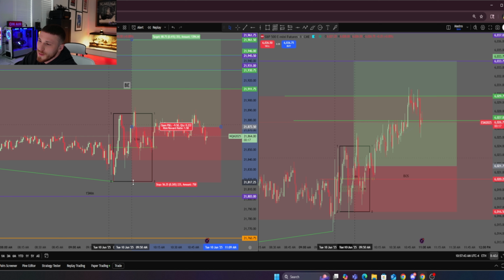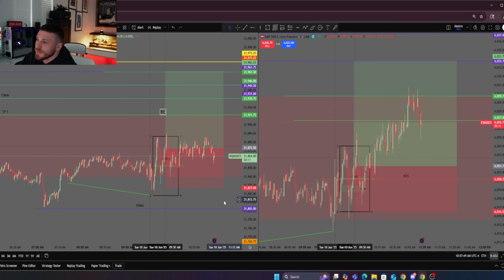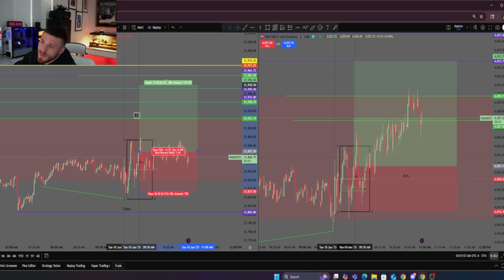My original stop was down at where equilibrium gets invalidated. I moved my stop loss up to these lows now because of how price action is looking. If we end up coming down and sweep that out, it is what it is. But first take profit is at the top of this 1-hour imbalance. Second take profit, 15-minute high. Third take profit, 15-minute high if you want. Fourth take profit could be this 15-minute high. And final take profit could be these 4-hour highs.